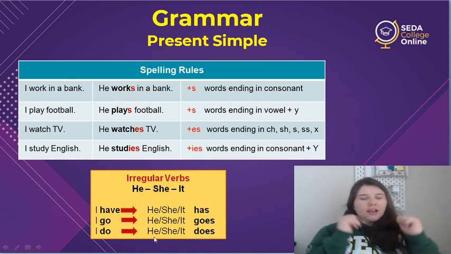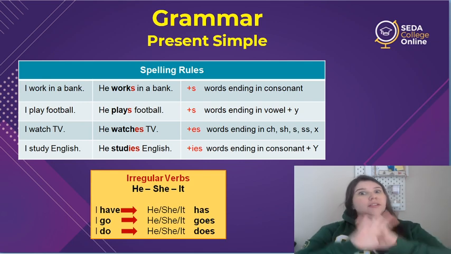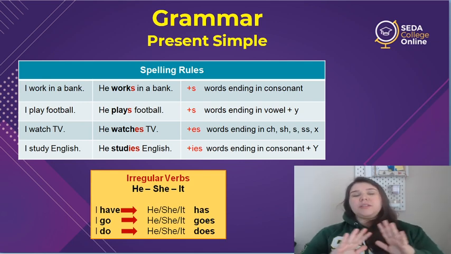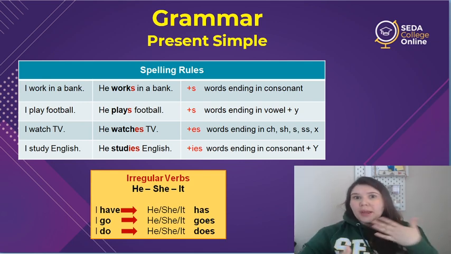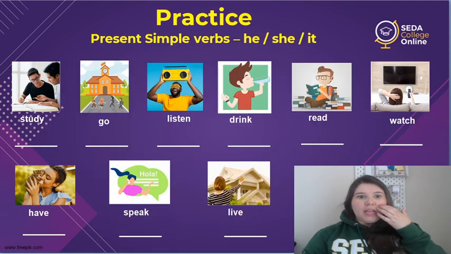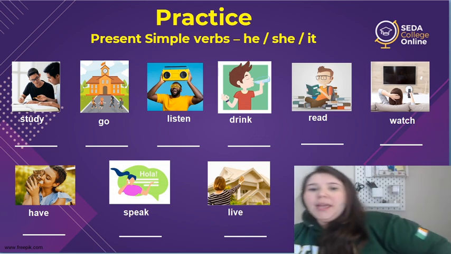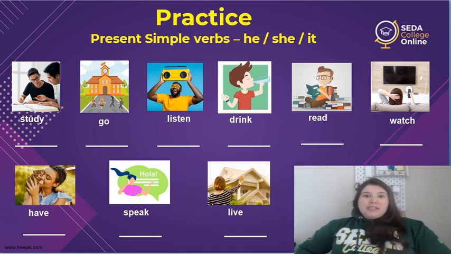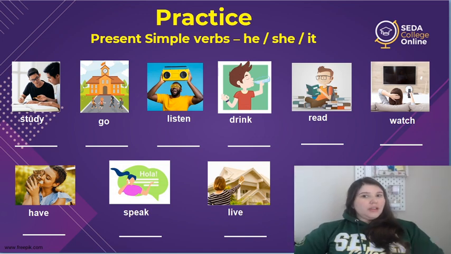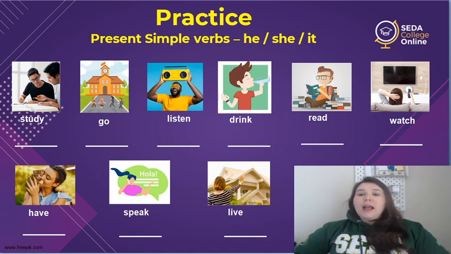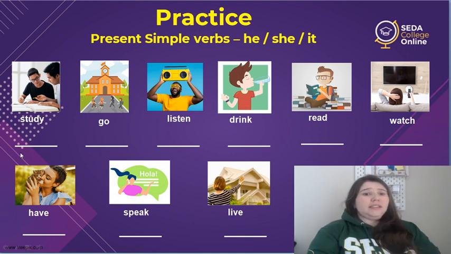All right. All good. I know it's a lot of information, but it's very simple and we're going to practice a lot today. So let's practice these verbs. So we have here some verbs that we talked about yesterday, yes? And I want you to write this verb for he, she, or it. So for example, I have here study.